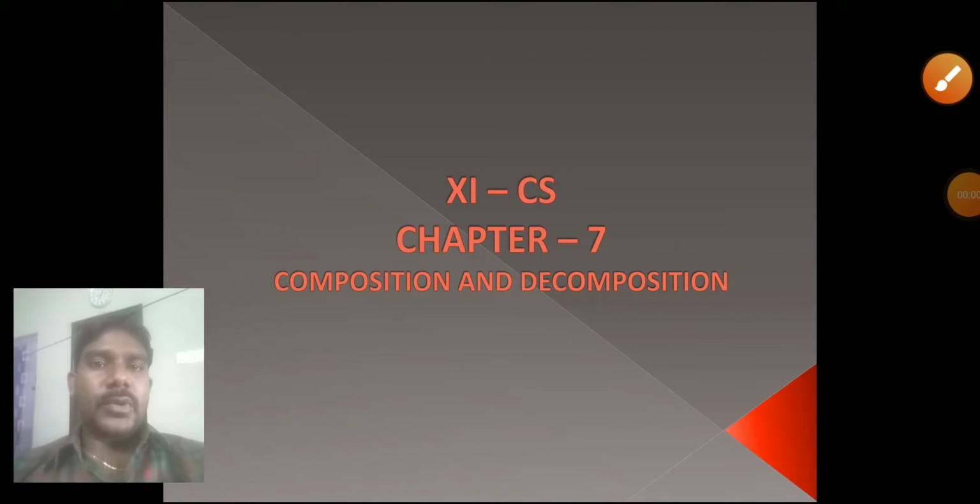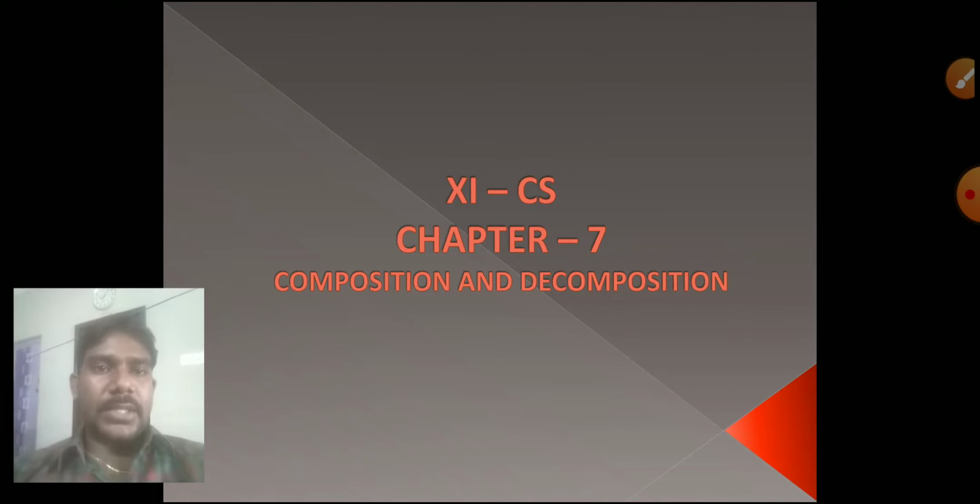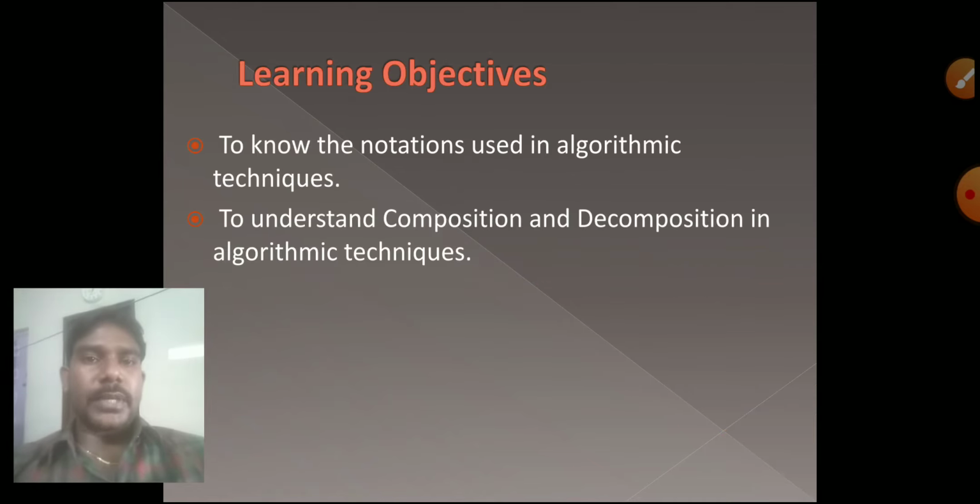We are going to discuss 11th computer science chapter 7, composition and decomposition. This topic itself we have to discuss: what composition is and what decomposition is. Today's learning objectives are to know the notation used in algorithmic techniques. So what are the algorithmic techniques and notations used in a programming language.